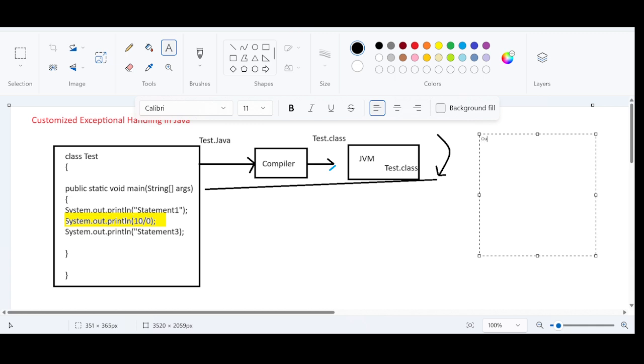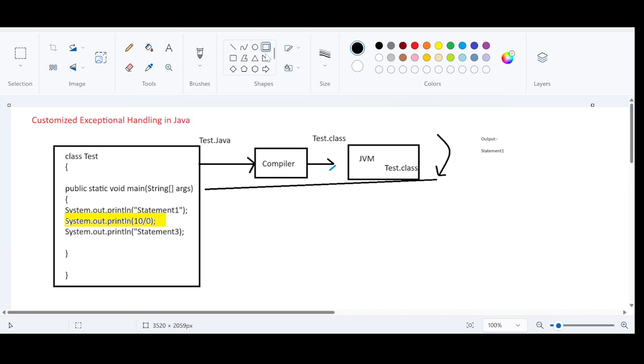Statement 1 is going to be the first output. Statement 1. As soon as the JVM encounters the next statement, there will be an arithmetic exception.